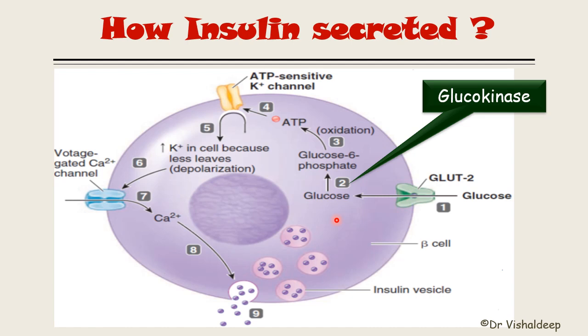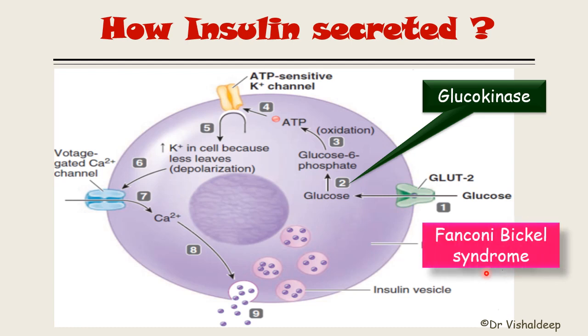Now if there is a deficiency of this GLUT2 transporter protein, it will lead to a disease known as Fanconi-Bickel syndrome. So what actually happens in Fanconi-Bickel syndrome? There is a mutation of this GLUT2 transporter. And if there is a deficiency of the glucokinase enzyme, there is no conversion of glucose into glucose 6-phosphate. That condition is known as MODY2. MODY stands for maturity onset diabetes of the young, type 2. In both these conditions, insulin is not secreted by the beta cell and diabetes will occur.